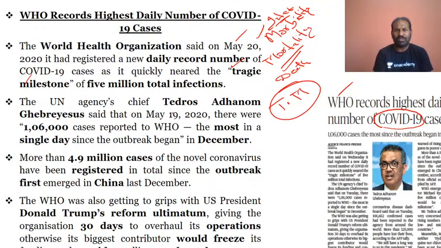What is the tragic milestone? That 5 million total infections were reached on May 20. That is the highest jump. That is the milestone, and it is a tragic one.